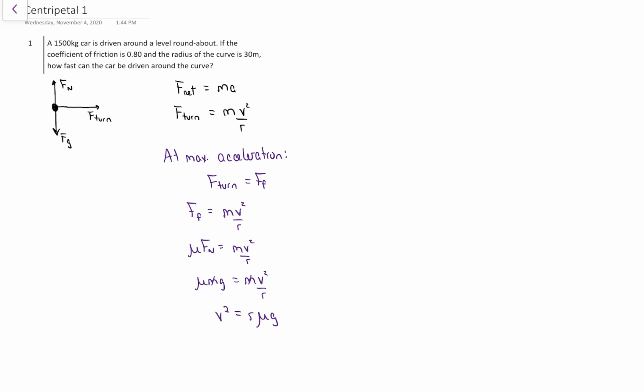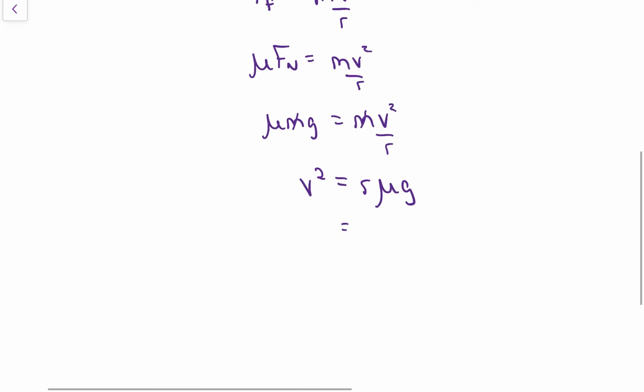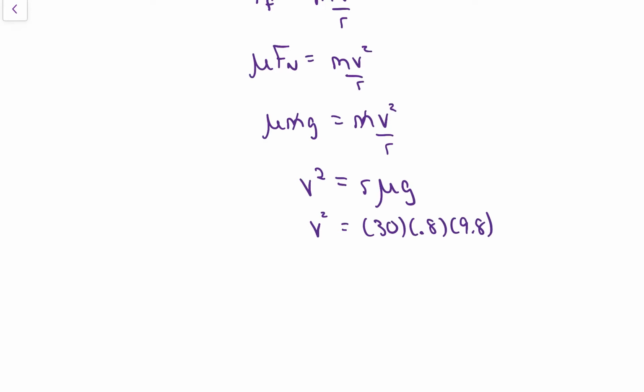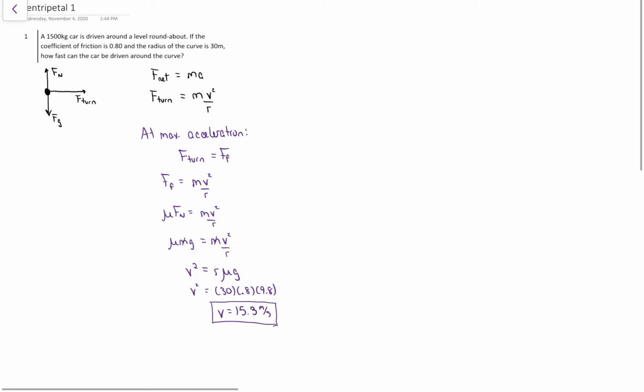For this particular question, we're looking at an r of 30 and a coefficient of 0.8. So our v squared is 30 times 0.8 times 9.8. When we're done all that, we have to square root it, and I get 15.3 is the speed that the car can go around that. Any faster and there's not enough friction, so the car will slide out to a larger radius. Any slower, no big deal. There's more than enough friction to make it go slower, but that's the fastest it could go. Faster would require more force, and there's just not enough friction to generate